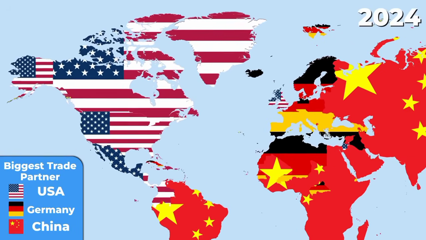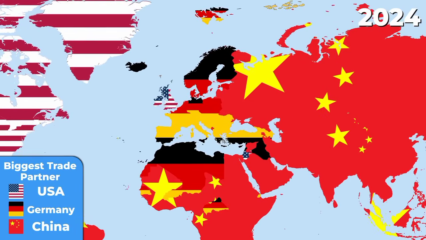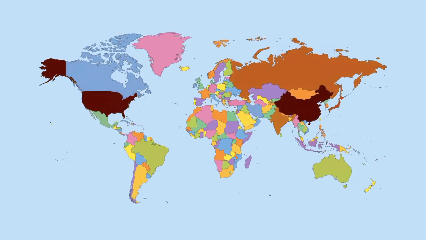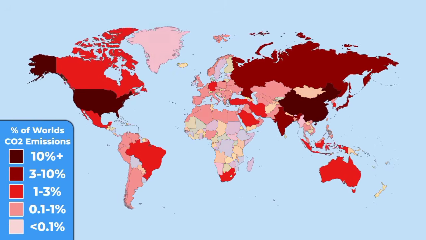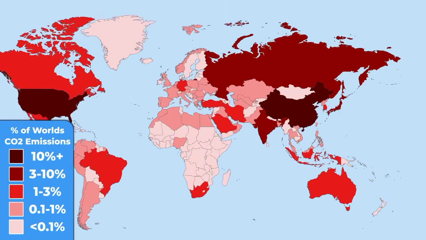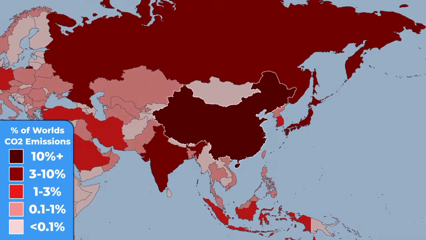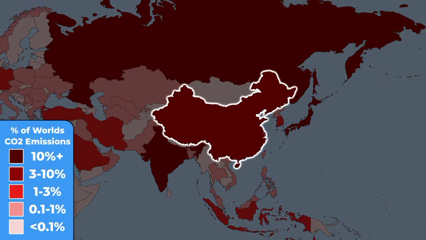Well, the huge growth in trade has its dark side, and it's really dark. Just look at this map showing the CO2 emissions. In other words, the darker the country is, the more it is polluting our planet. China is clearly the biggest polluter of them all, but now hold your breath. It is emitting 33% of the world's CO2 pollution.